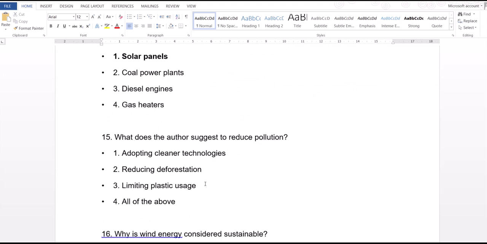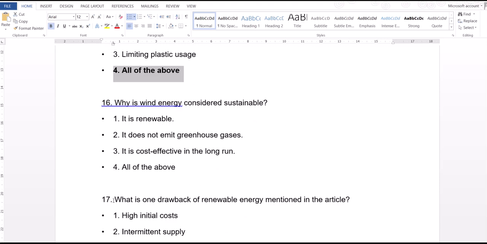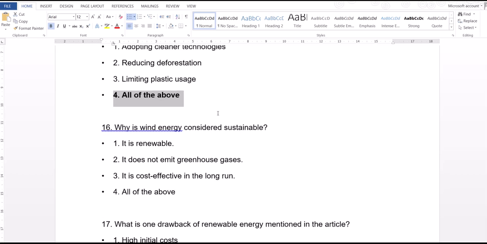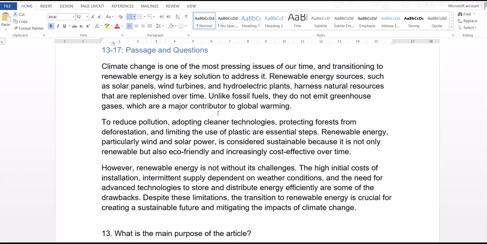Adopting cleaner technologies, limiting deforestation, limiting forest use. So, option 4 is the answer. Next one, why is wind energy considered sustainable? Which part of the paragraph are they talking about wind energy?